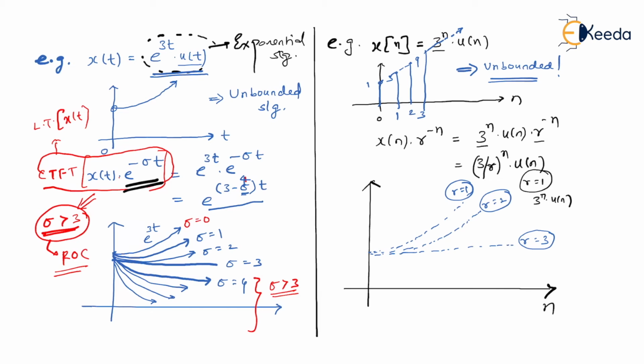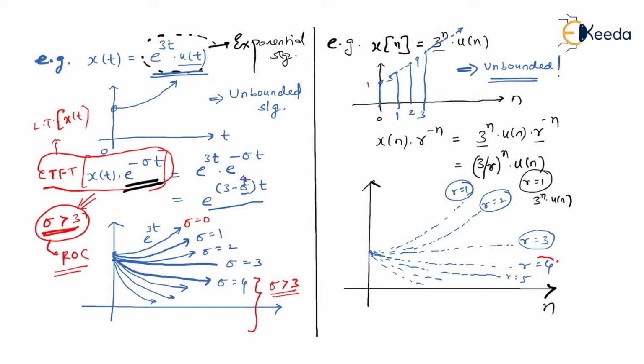Now for r equal to 4, you'll get a decaying one. Then for r equal to 5 also, you'll get a decaying one. Of course, for r equal to 6, r equal to 7, you'll start getting a decaying graph. And we know that the graphs which are decaying in nature are considered to be bounded in nature, and those which are bounded in nature, we can easily go for the discrete time Fourier transform of the same.